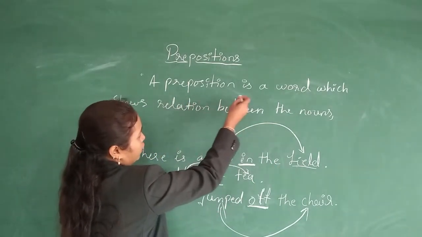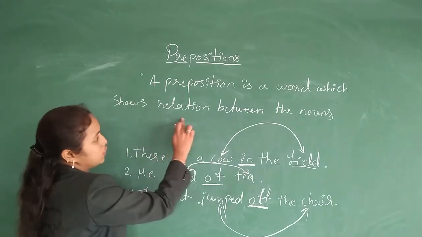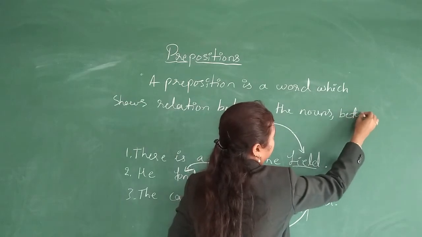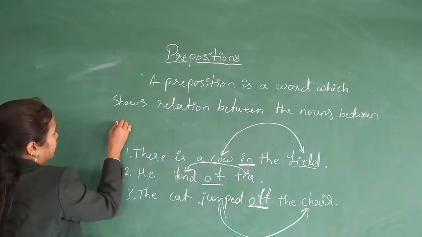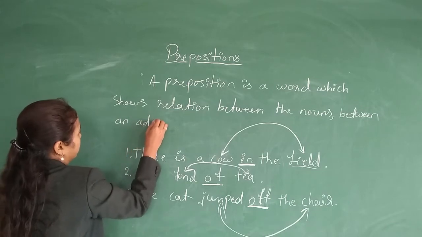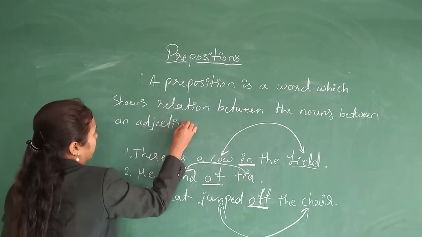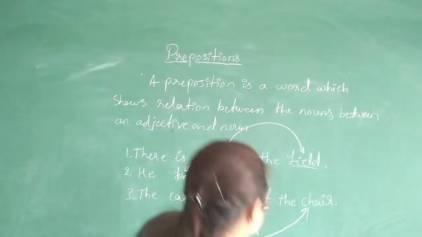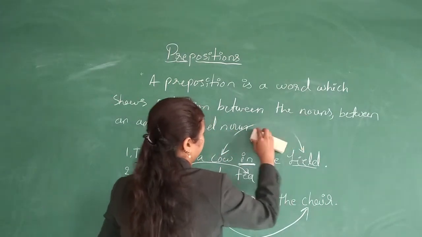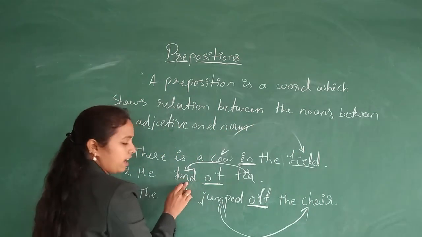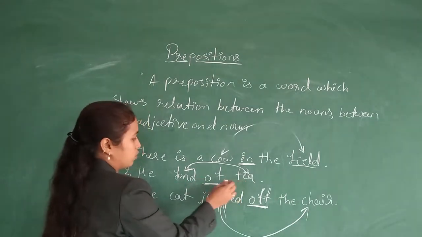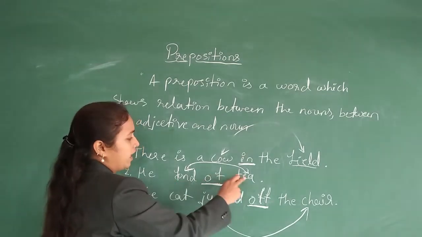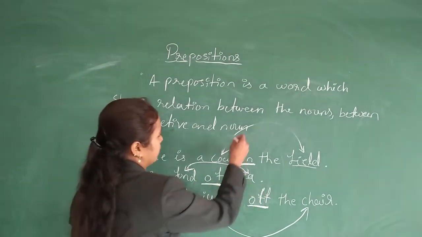So the preposition is a word which shows the relation between nouns, and between an adjective and a noun. Adjective and noun. In the second sentence, fond is an adjective and tea is a noun. So this of is showing the relationship between this adjective and this noun. Fond of tea.